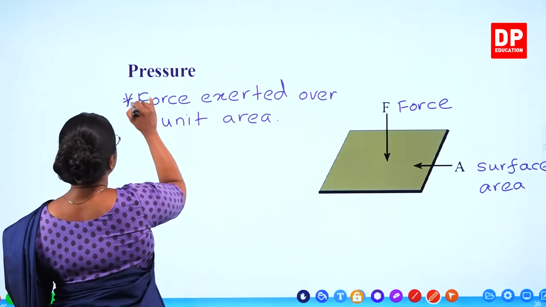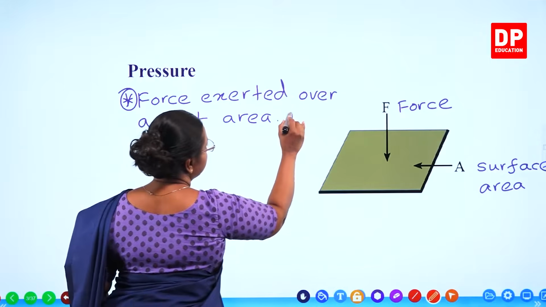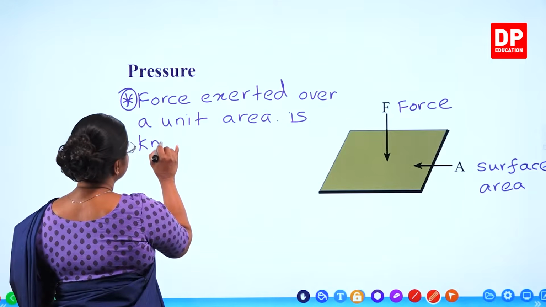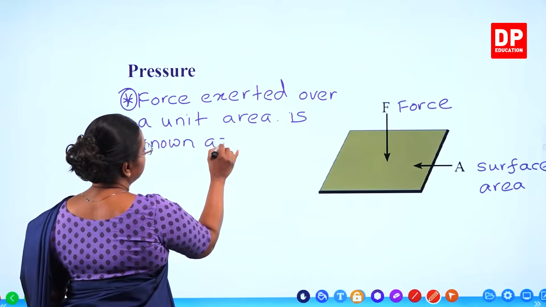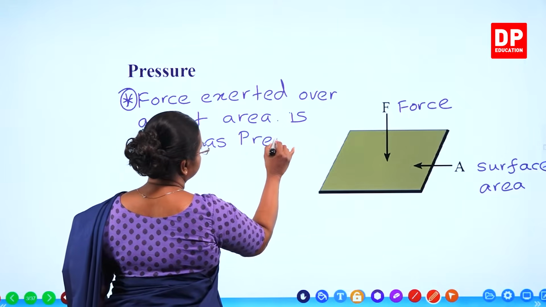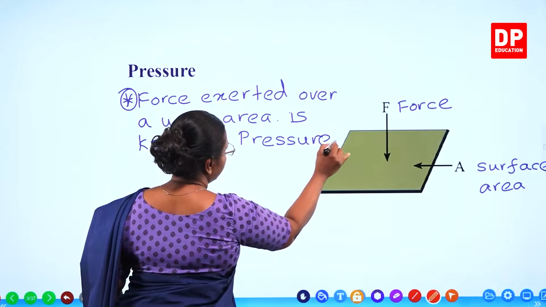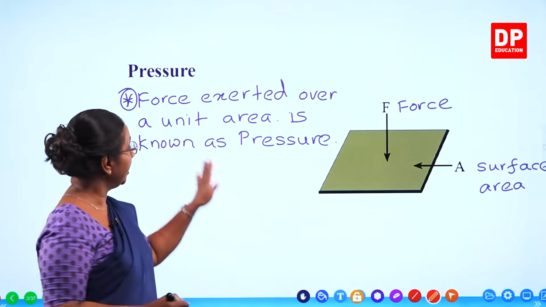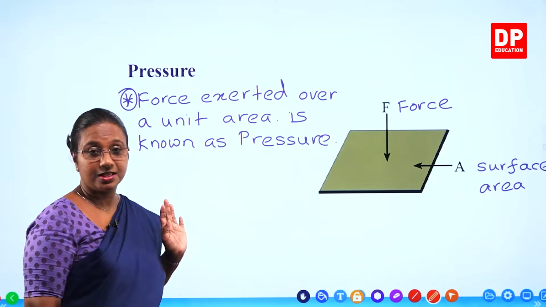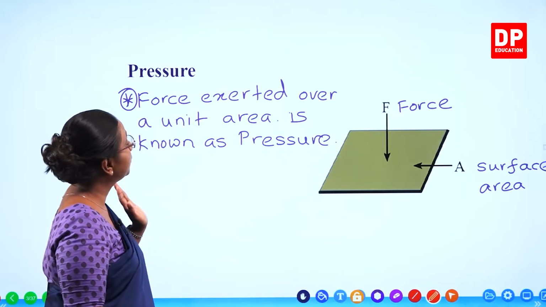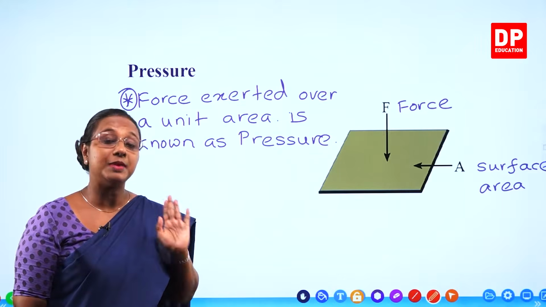So this is the definition, is known as pressure. You all are familiar with this definition and you all have to remember this. So force exerted over a unit area is the pressure.